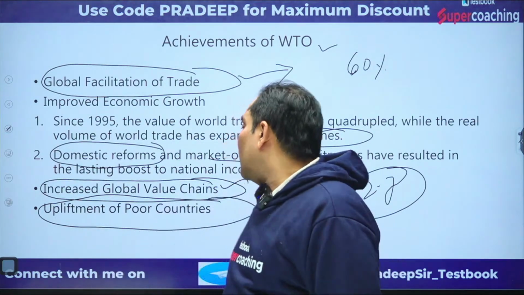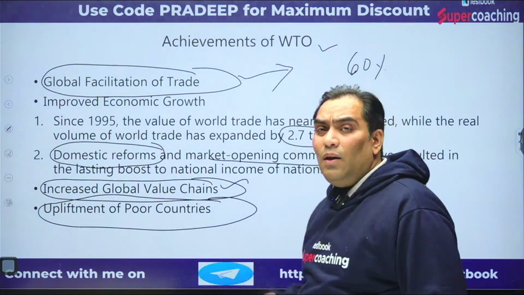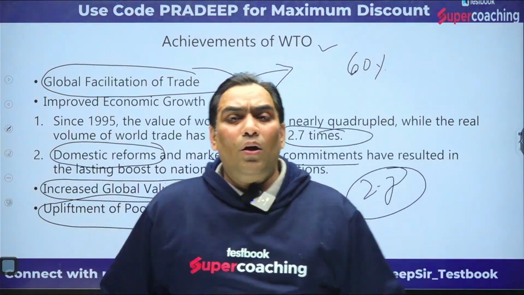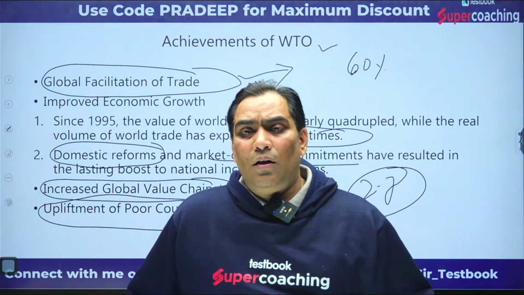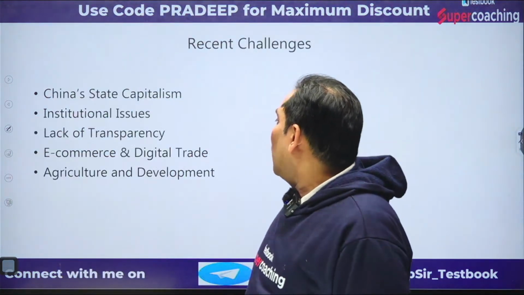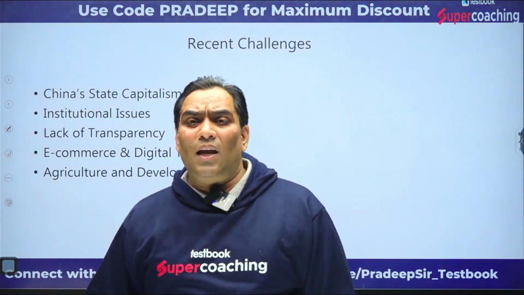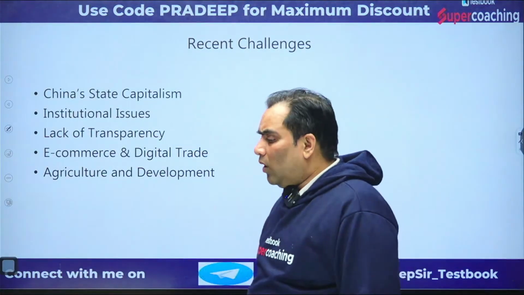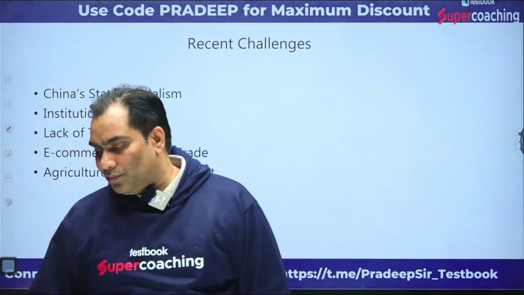So it has lifted the living standard of poor countries, or it has reduced poverty. So these are the achievements of the WTO. Now we are going to discuss the recent challenges of the WTO. What are the challenges of the WTO?